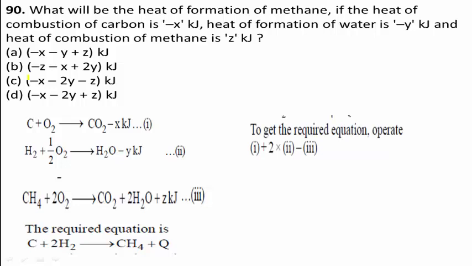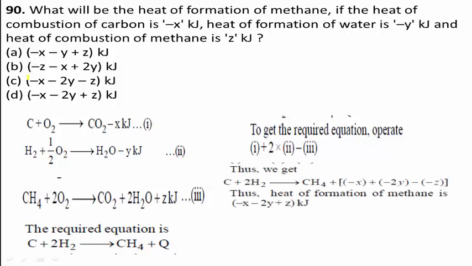To get the required equation, operate equation 1 plus 2 times equation 2 minus equation 3. We get C plus 2H2 gives CH4, with minus X plus minus 2Y minus of minus Z. It is minus X minus 2Y plus Z kilojoule.